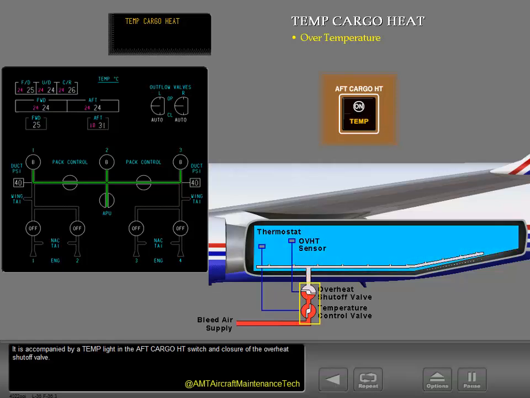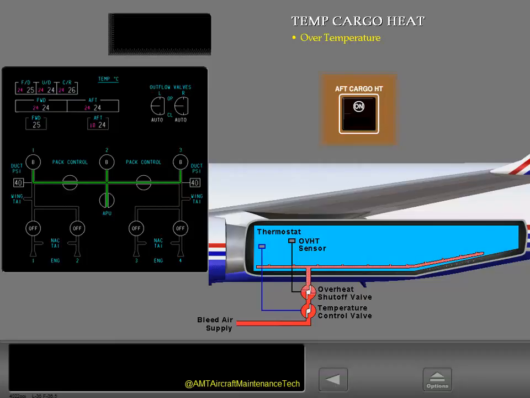It is accompanied by a temperature light in the aft cargo heat switch and closure of the overheat shutoff valve. If cargo heat is not required, pushing the switch to off removes power from the system. The temperature light and the ICAS message extinguish when the compartment temperature returns to the normal range.